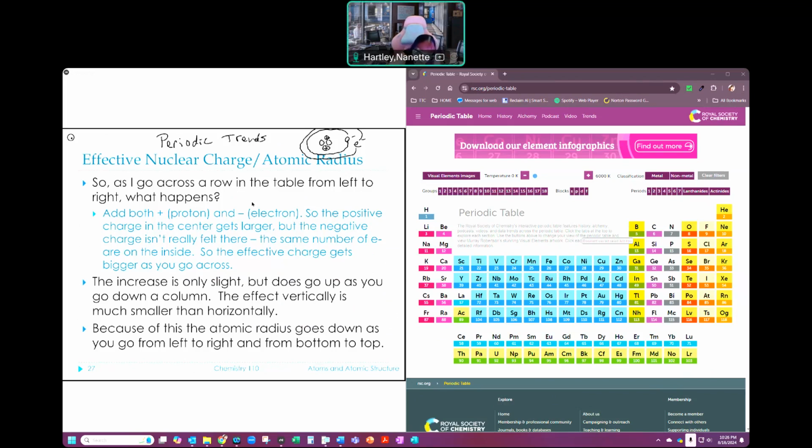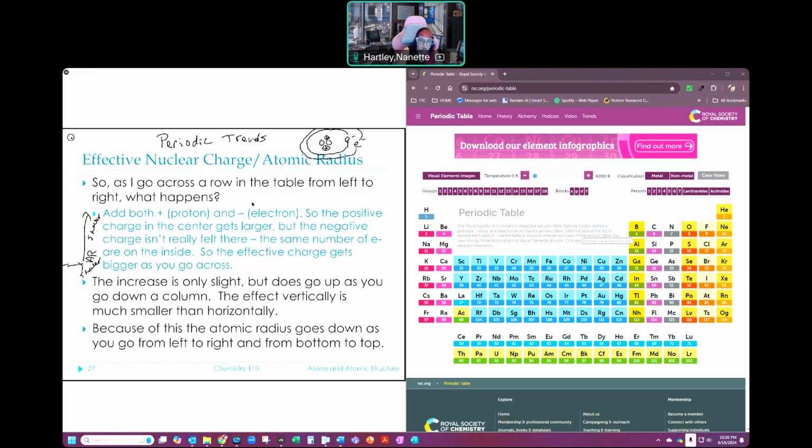And I'm going to label this for atomic radius. It's going to be smaller at the bottom, gets bigger going up, and it gets smaller at the top, bigger at the bottom. So smaller there and smaller as we come over. Okay, so smaller as I go across, smaller as I go up. Right? That's my atomic radius.